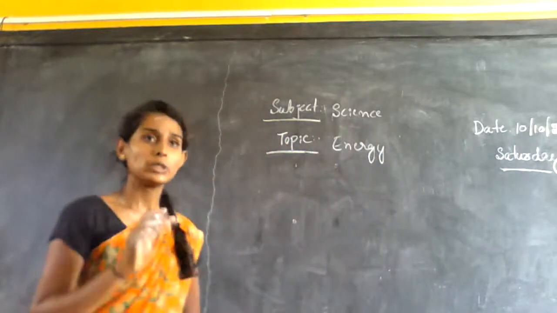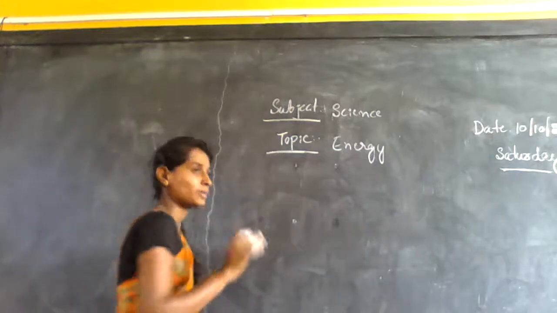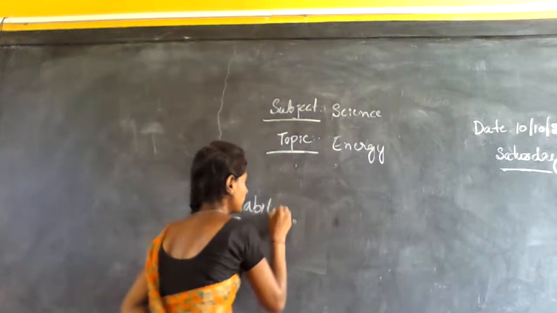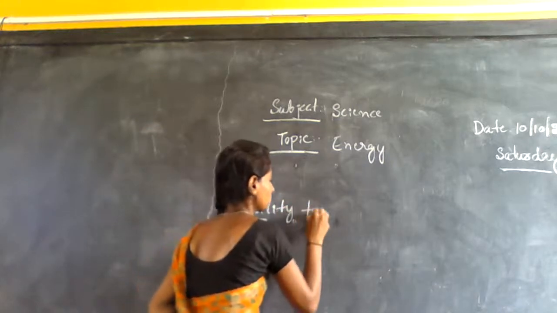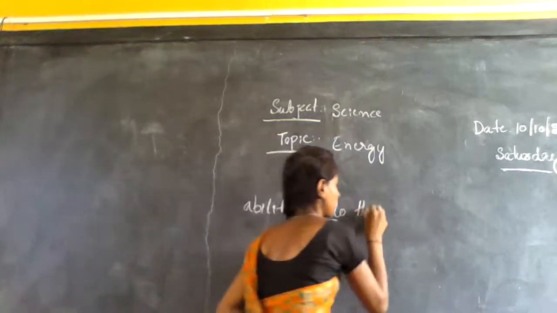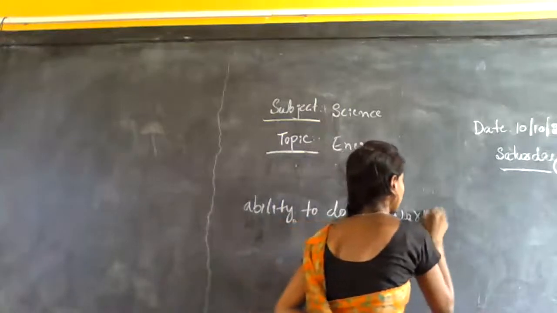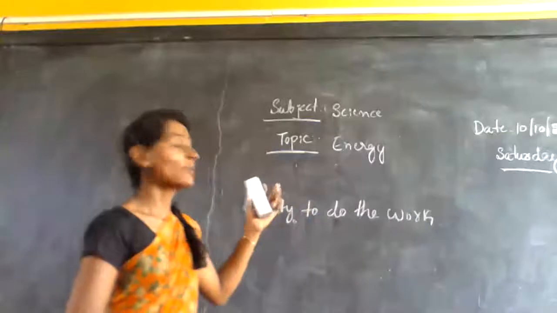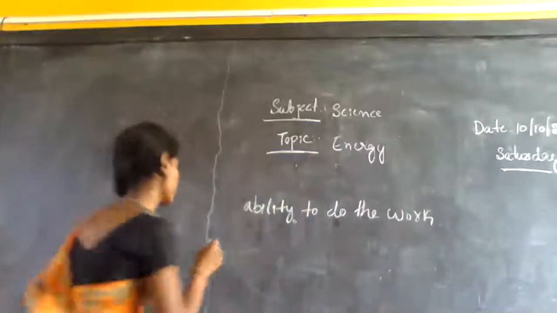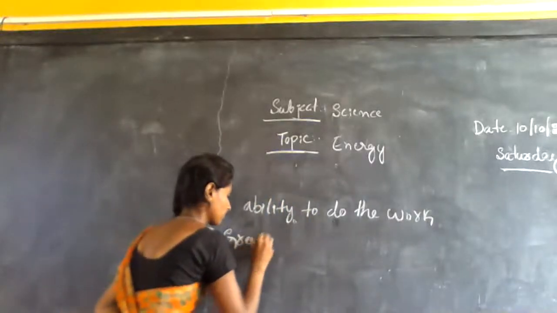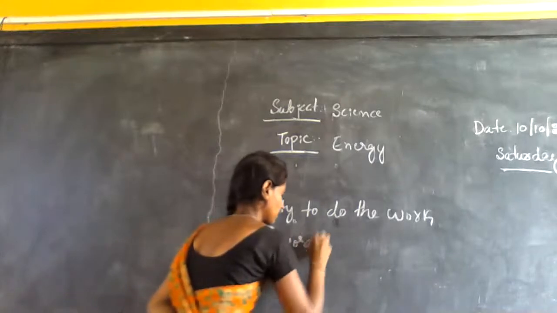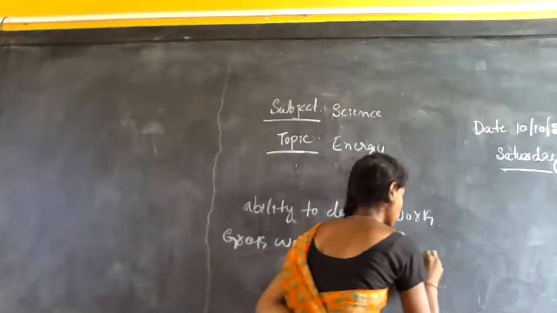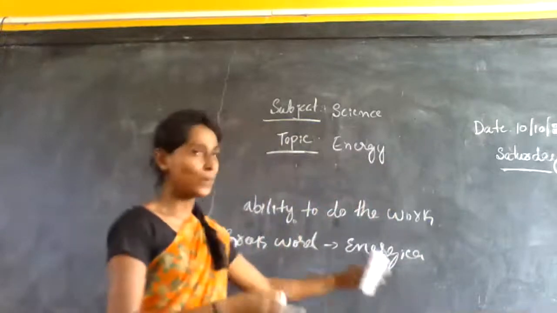Energy is the ability to do work. Energy is nothing but the ability to do work. The word energy is derived from the Greek word energia, which means activity or operation.